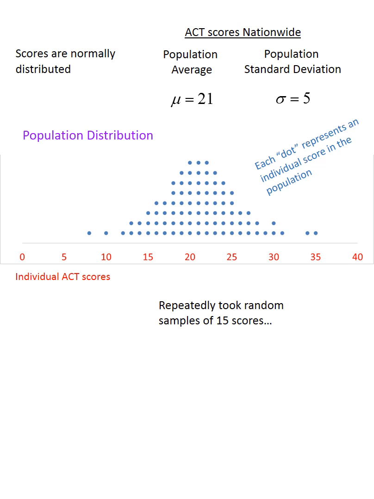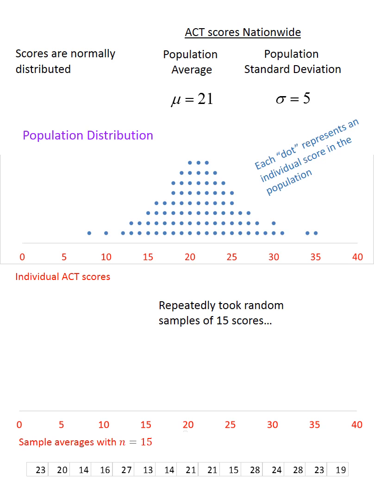What if we were to do something different? Rather than look at individual scores, what if we were to look at sample averages of 15 random scores? Here's what I mean. Here's 15 random ACT scores. I computed their average, and I got 20.4. I could place that sample average here on my distribution graph.